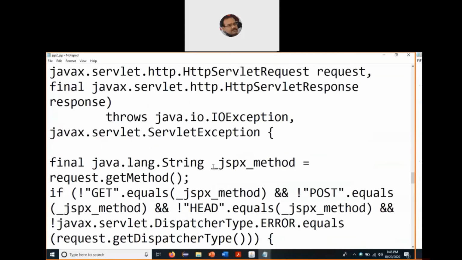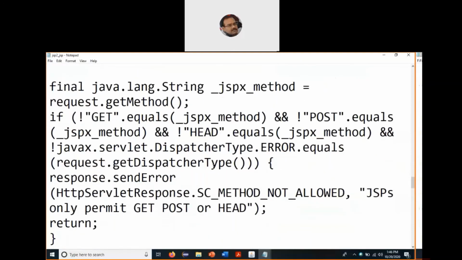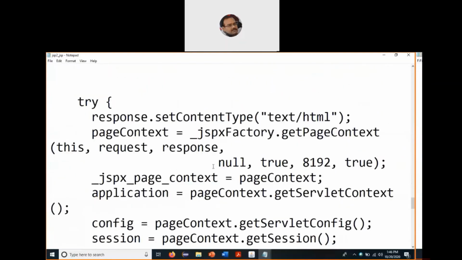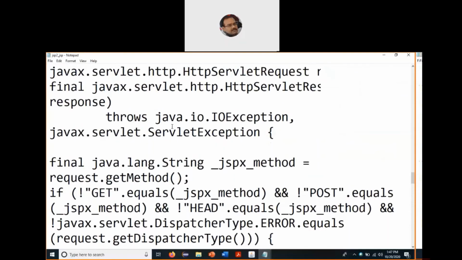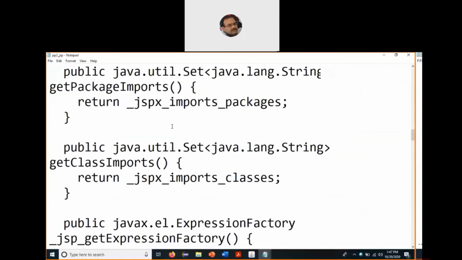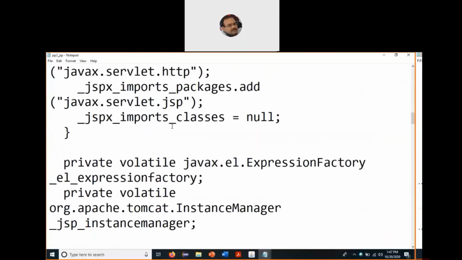and we do not have to write this code. That's the biggest advantage of using JSPs. A lot of default code gets created by the JSP and the servlet engine, and we as programmers are saved from writing it. Now this is what we have actually written, GGSIPU Dwarka, and for this, this much is the amount of code which has got created in the matching JSP file by the JSP